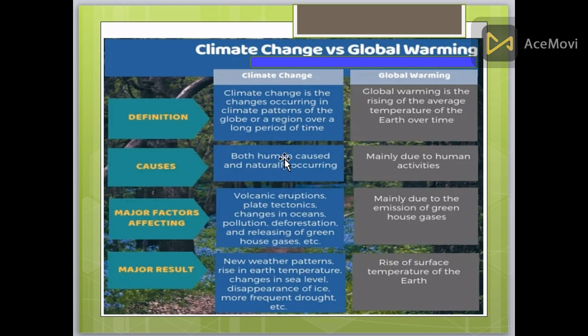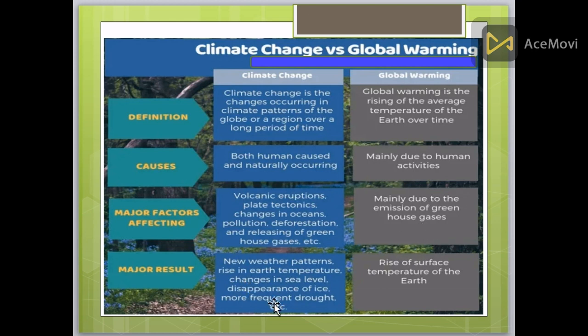Climate changes are caused by both human activities and natural events, but global warming is due to human activities. Major factors affecting climate change are volcanic eruptions, plate tectonics, changes in oceans, pollution, deforestation and the release of greenhouse gases. The major factor affecting global warming is the emission of greenhouse gases.